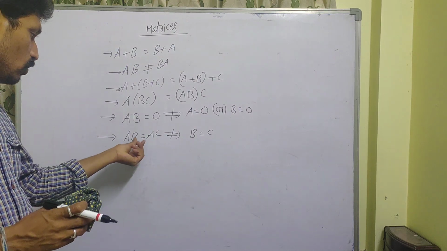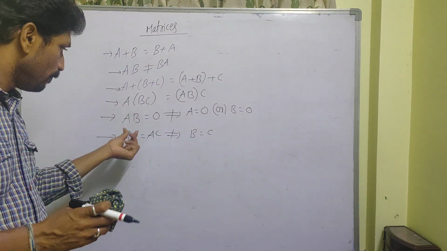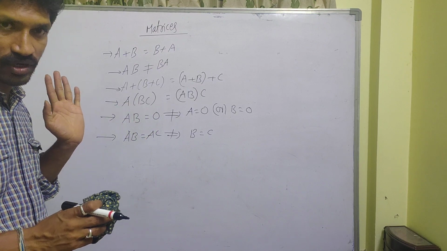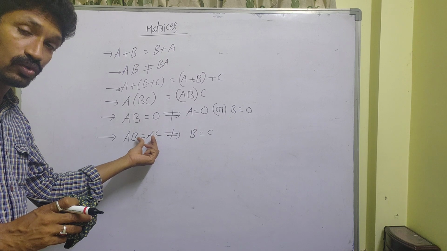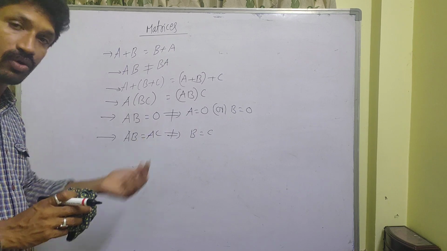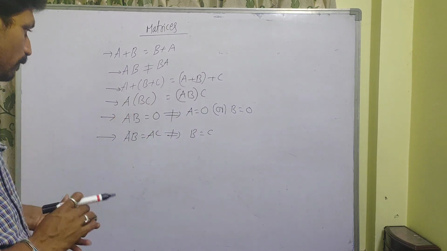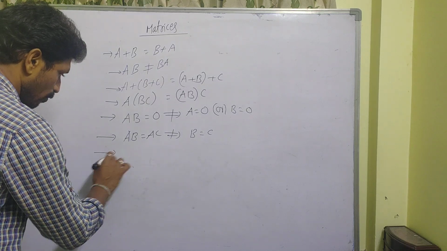Okay. So, with B is equal to C, AB is equal to AC. It is correct only. But sometimes, if B is not equal to C also, AB is equal to AC. It is possible for the matrices. Okay. Next, very very important.